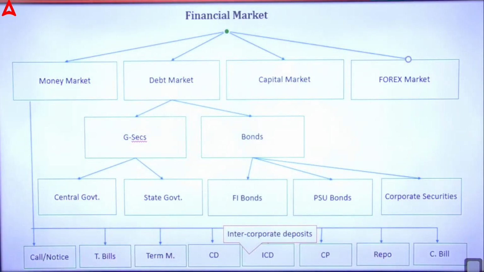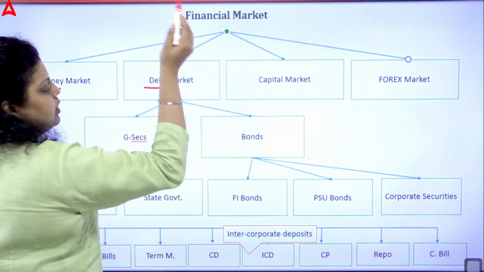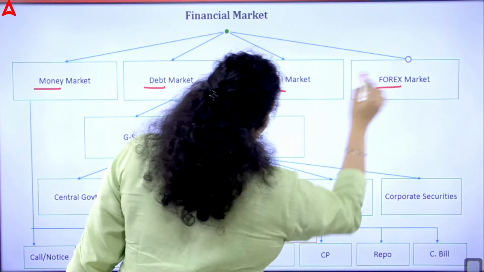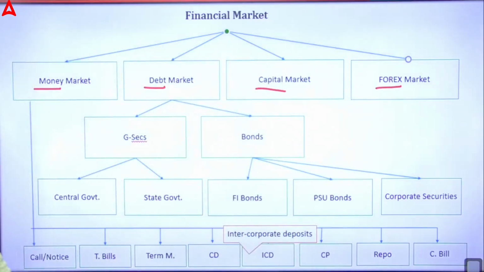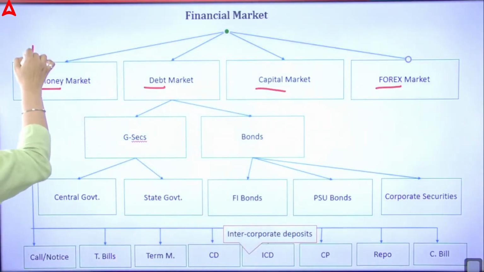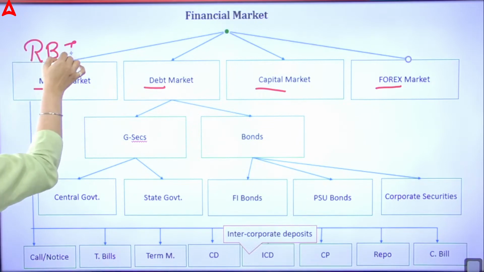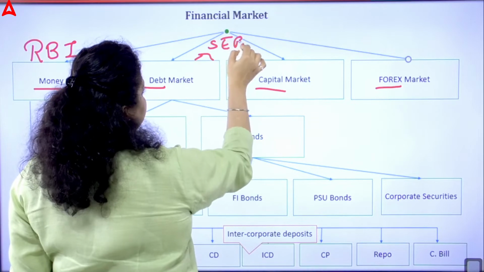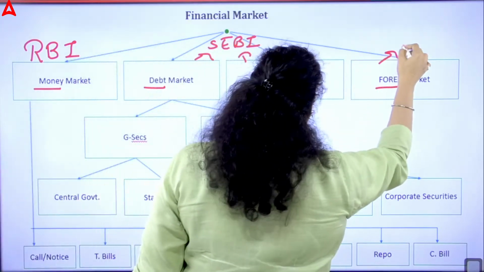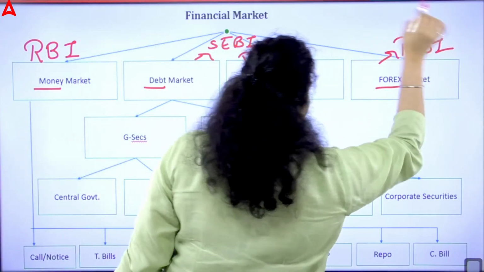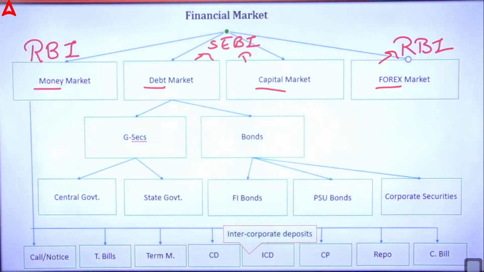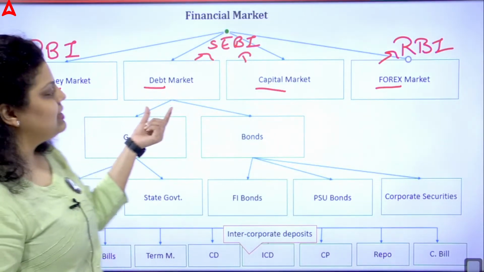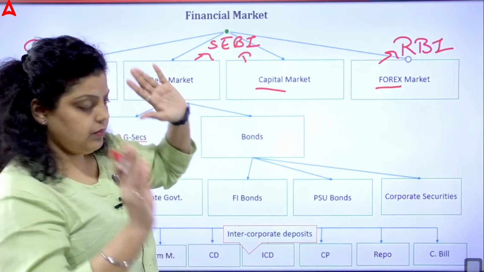Now, if I talk about the financial market, you can see we have a money market, we have a debt market, we have a capital market, and we have a forex market. The forex market is simply your foreign exchange market. The money market is regulated by RBI. The debt and capital markets are regulated by SEBI. And the forex market is regulated by RBI. Right?